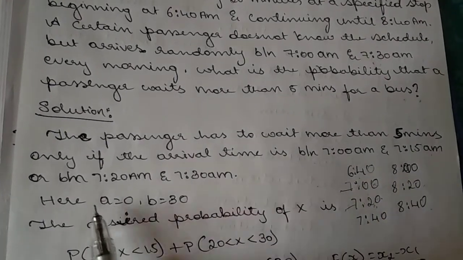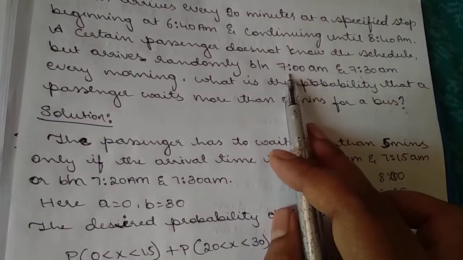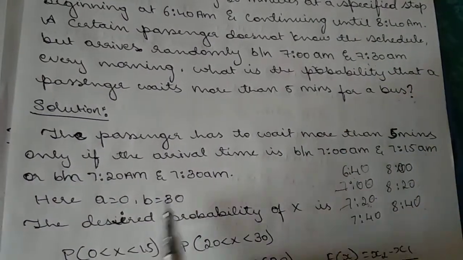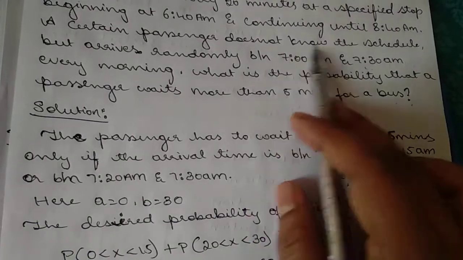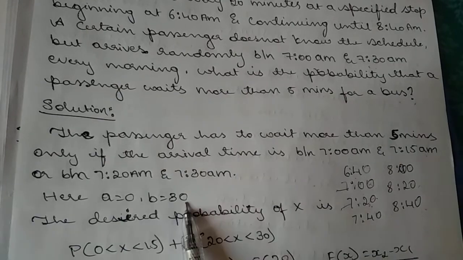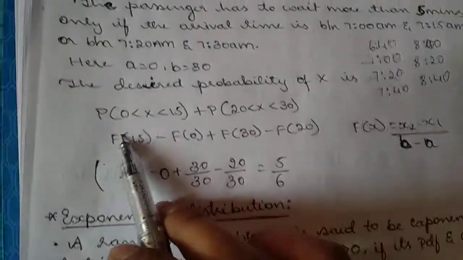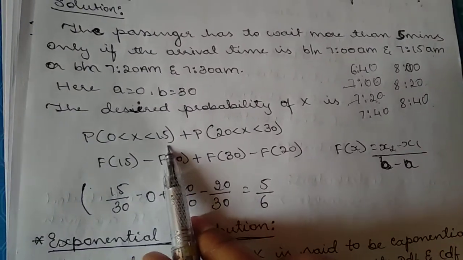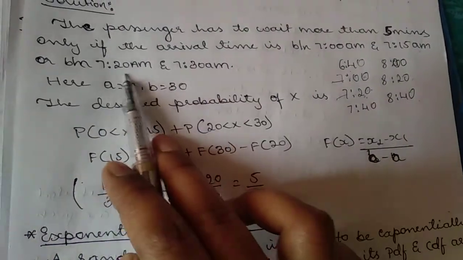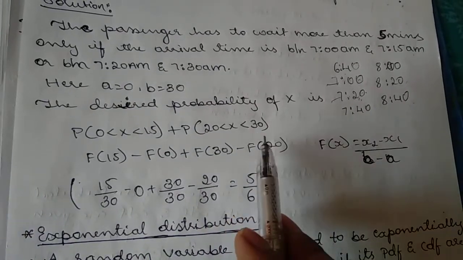Now, here a equals 0 and b equals 30, because from 7 o'clock I take 0, and 7:30 means 30 minutes, so the interval is 0 to 30. The desired probability is P(0 < X < 15). This is the first probability, from 7 to 7:15. The next probability is from 7:20 to 7:30, so P(20 < X < 30).